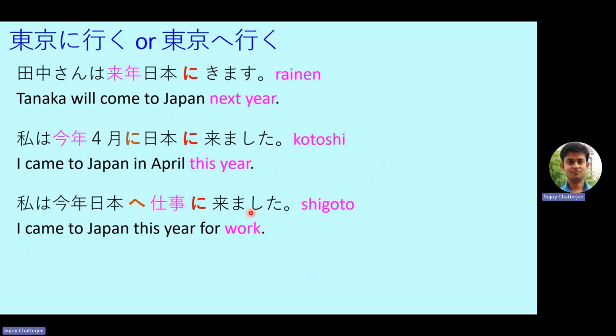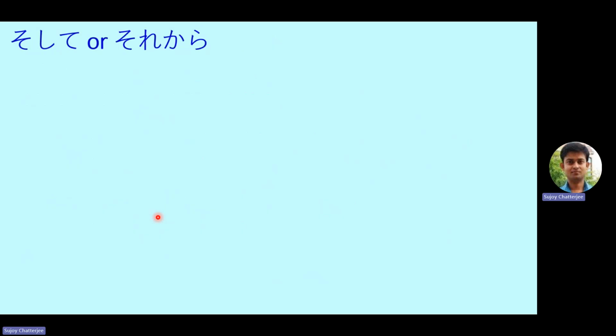So here we see the usage of e particles. Now if we use ni in both places, that's also technically correct, but it won't look good. So it's better to use the e particle with the motion verb for the place and the ni particle for the purpose. So that was Tokyo e iku versus Tokyo ni iku. I hope the confusion is now clear.